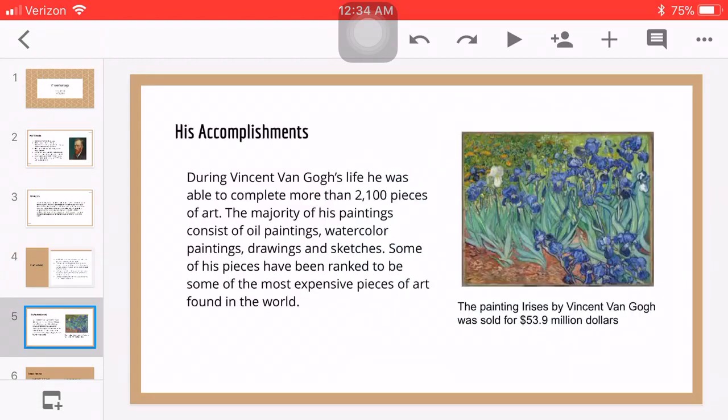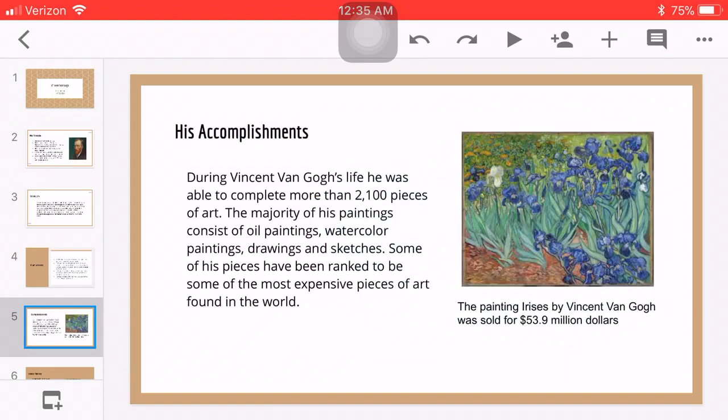His accomplishments. He had many accomplishments during his time period of life and after, and he actually made more than 2,100 pieces of art, although the majority of his paintings consist of oil paintings, watercolor paintings, drawings, and sketches. Some of his pieces have been ranked to be some of the most expensive pieces of art found in the world, although not every one of his pieces have ever been found.